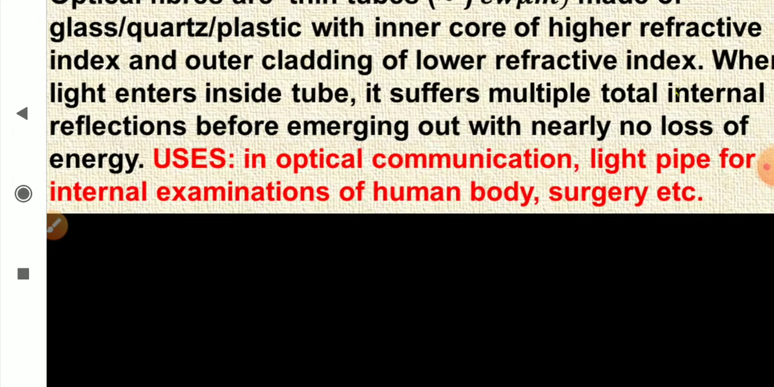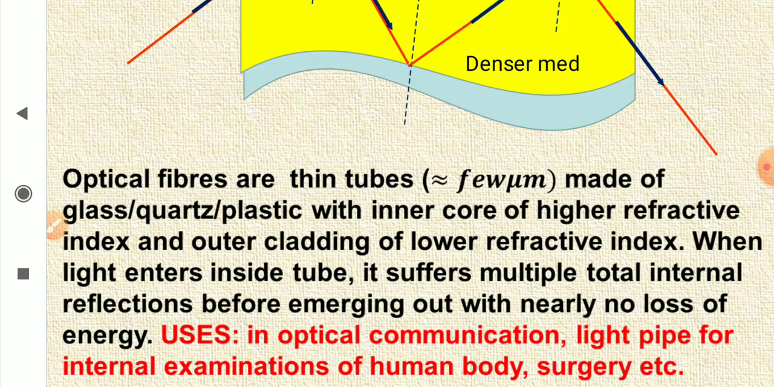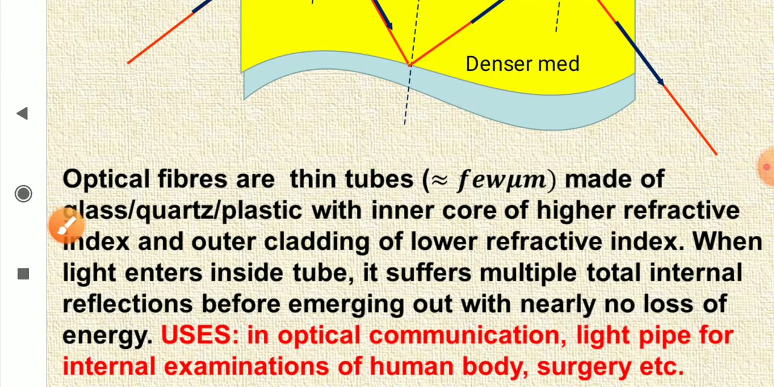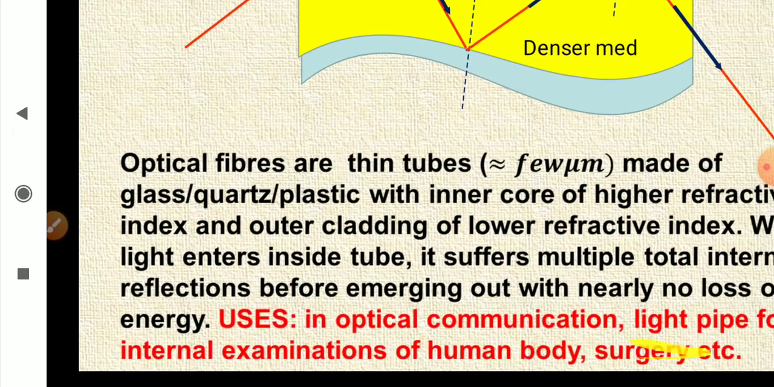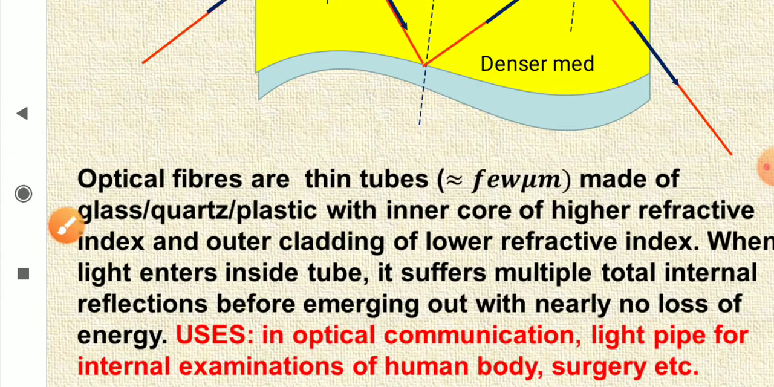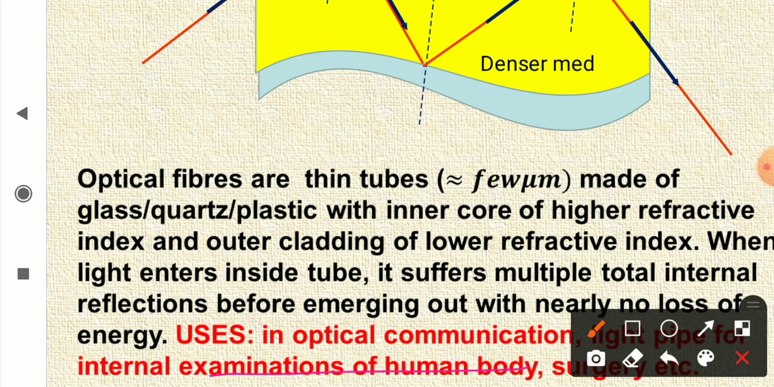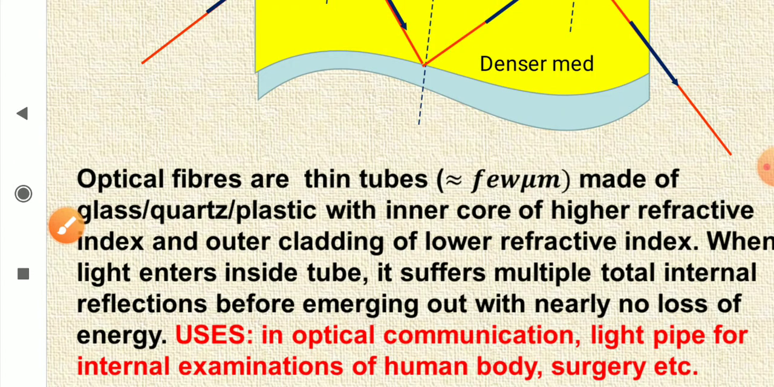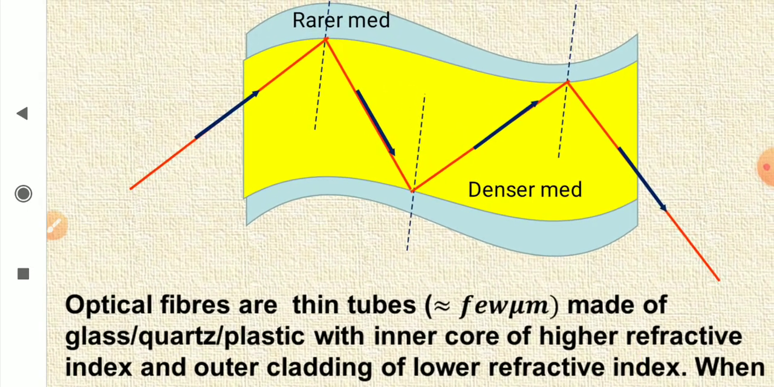Now it has very important uses, like it is used in optical communication. All the optical communication is using this total internal reflection, and it has got lots of medical use, like it is used as light pipe for internal examination of human body, like your internal stomach or internal organs, and it is also used in laparoscopic surgery also. So there are multiple uses of this optical fiber.